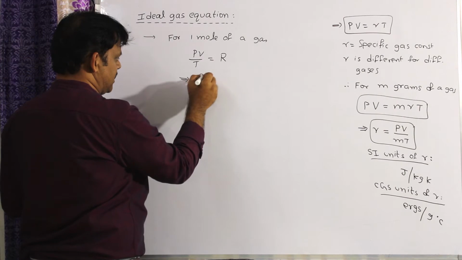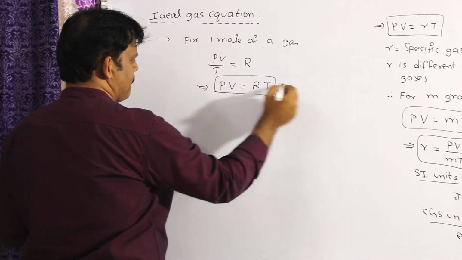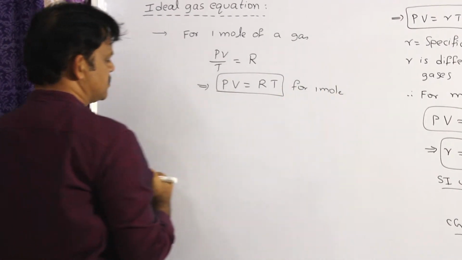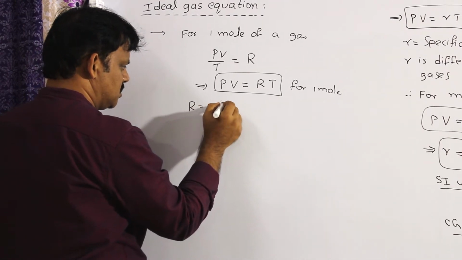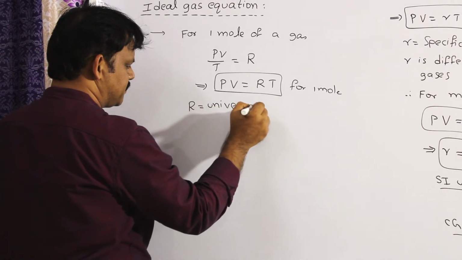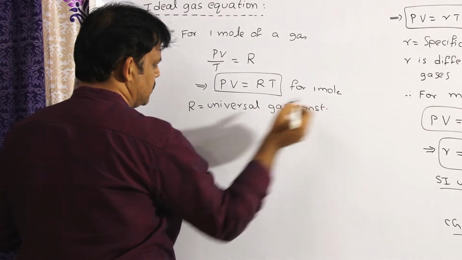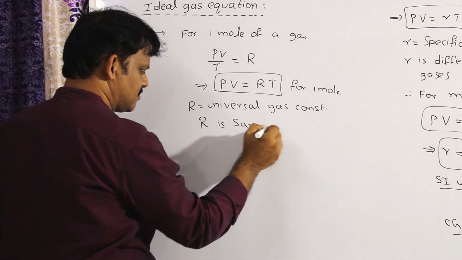This implies PV is equal to RT for 1 mole of a gas. What is capital R? This is called the universal gas constant. Its value is the same for all gases.